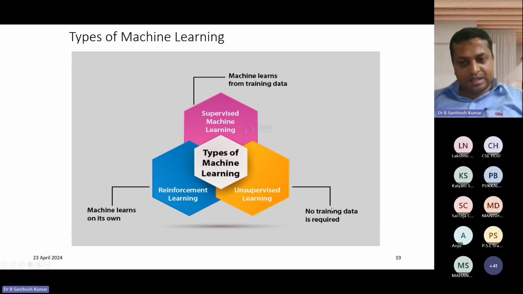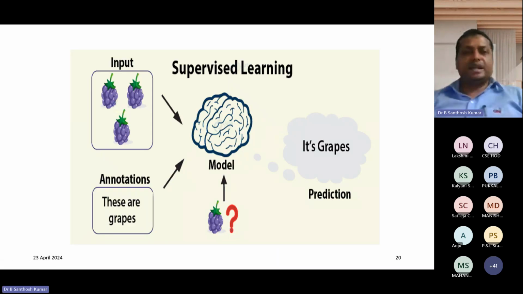Unsupervised learning means that we are not providing any training data, whereas in supervised learning, machines learn from the training data. This is an example of supervised learning. In the input, we are giving grapes images. We are not giving only one or two images; we may give some 100 or 500 such images.